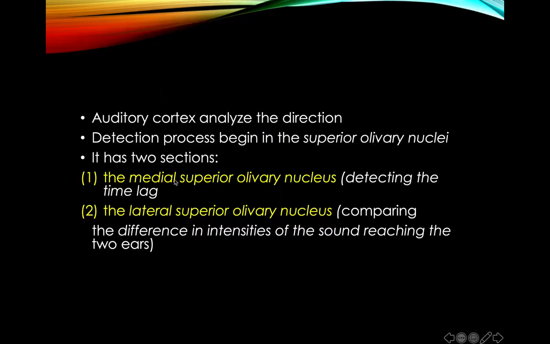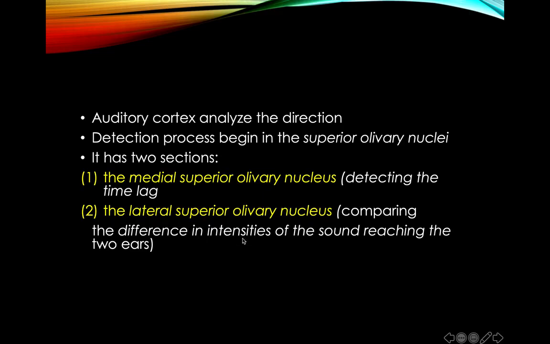Here we have already discussed the superior olivary nucleus, which is present in the auditory pathway. We divide it into two parts. One is the medial superior olivary nucleus and the other is the lateral superior olivary nucleus. The medial superior olivary nucleus detects the time lag, while the lateral one detects the difference in intensity.